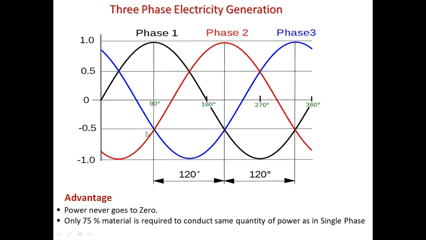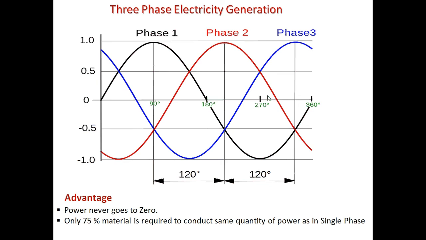Take, let's say, 90 degrees. You can clearly see phase 1 is high, while phase 2 and phase 3 are at about minus 0.5. So if you add them, it is about 0.5. But if I consider 180 degrees, phase 1 is going to zero, but we still have power which can be generated through phase 2 and phase 3.